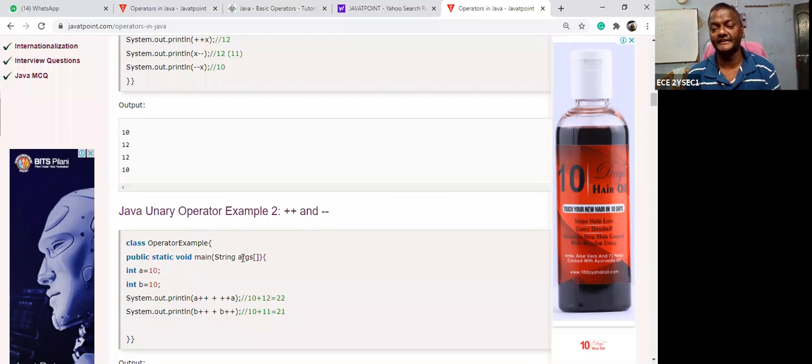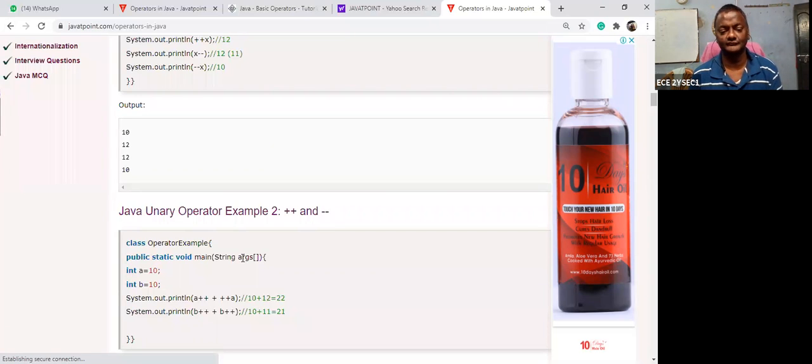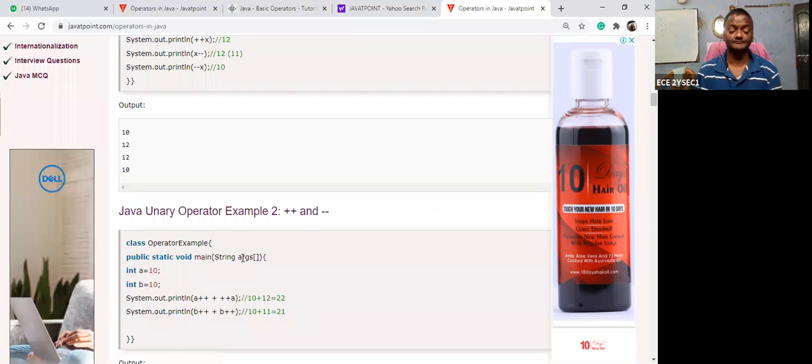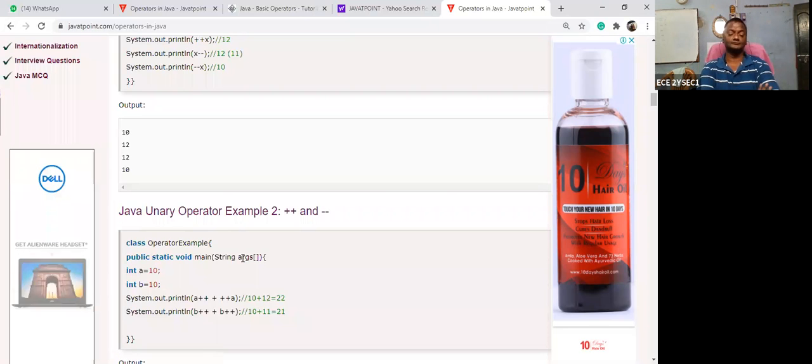Then you can print. What is the answer? So now I want to print a plus plus plus plus plus a.